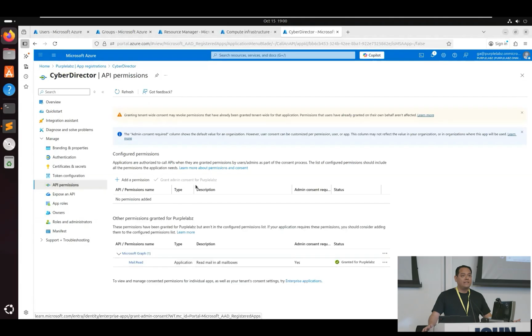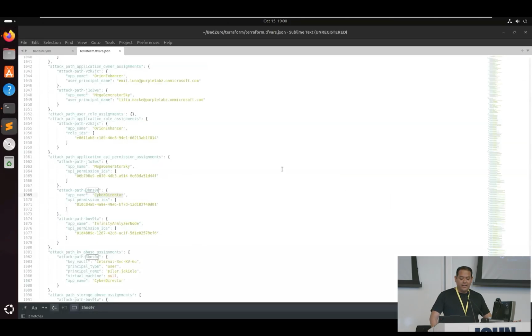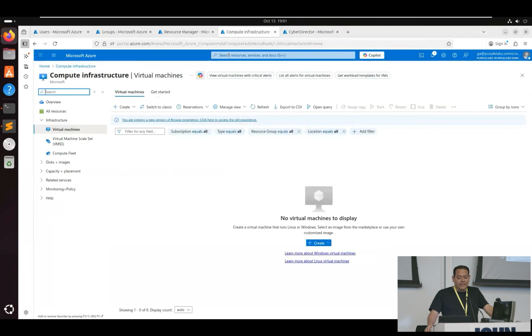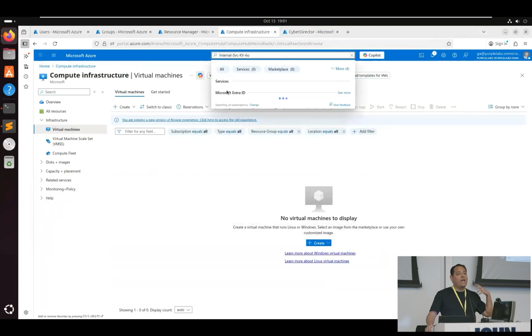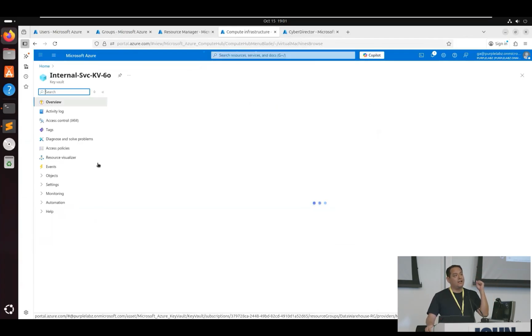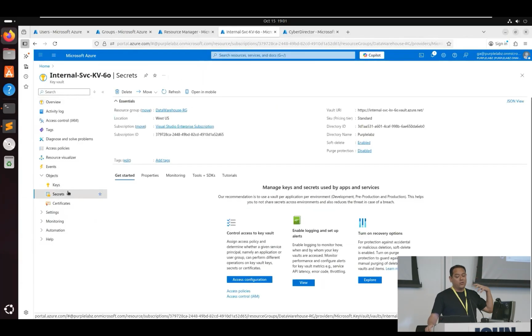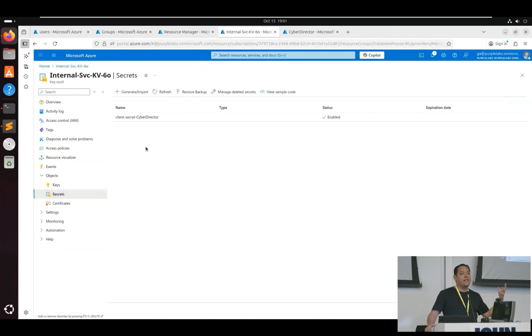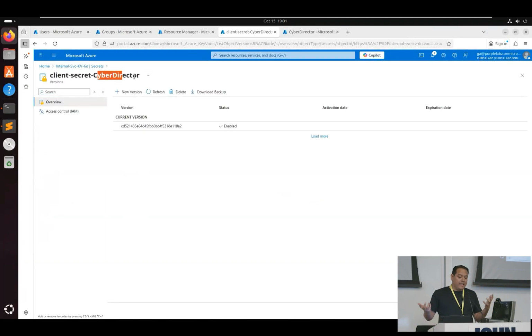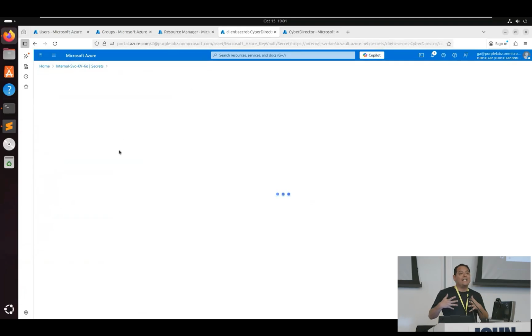So how is it part of this attack path? Well, there's actually a key vault. If you look at the Terraform file, you'll see that there's a key vault name. If we inspect that key vault, we're going to find that when Badger created the app registration with the permission, it created a secret for that app registration, then created the key vault and injected that secret into that key vault.